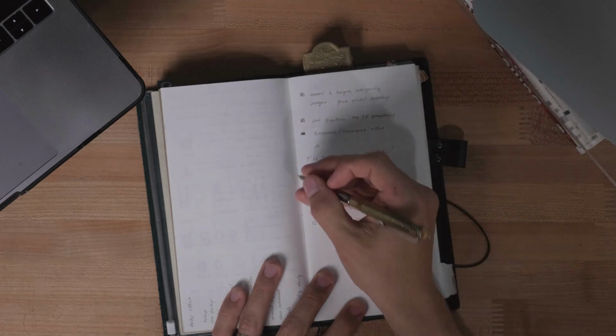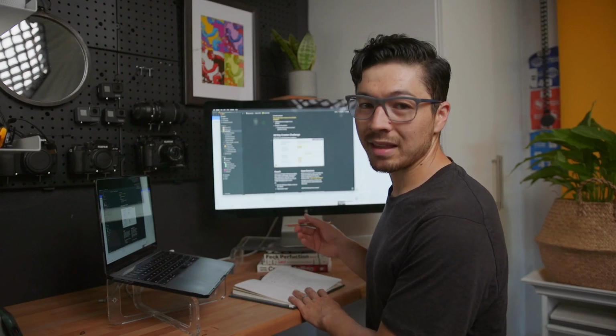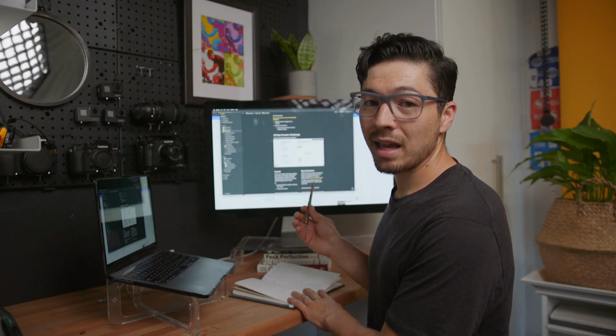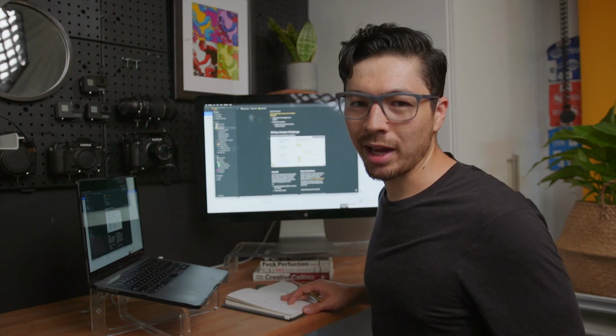And I also like to use this to be able to kind of like draw arrows. That's an indicator of a task that didn't get done that day, that either needs to be moved to the next day or something that just needs to be moved to my digital list. But forget to-do lists, that's not really why I enjoy paper.